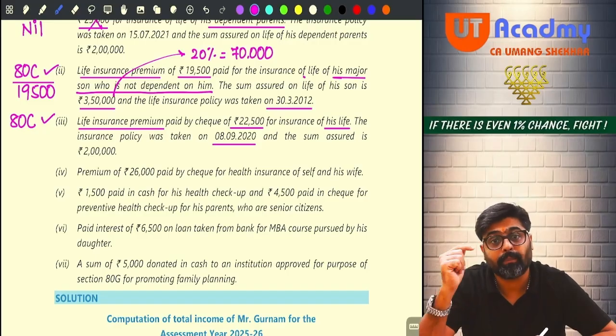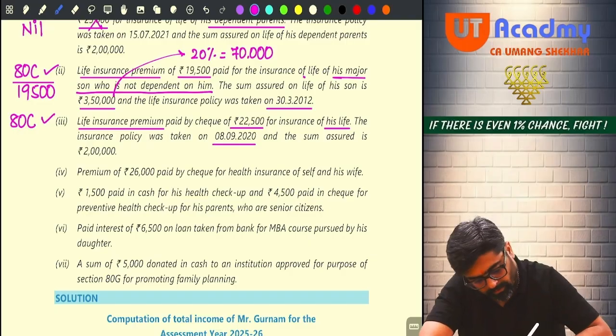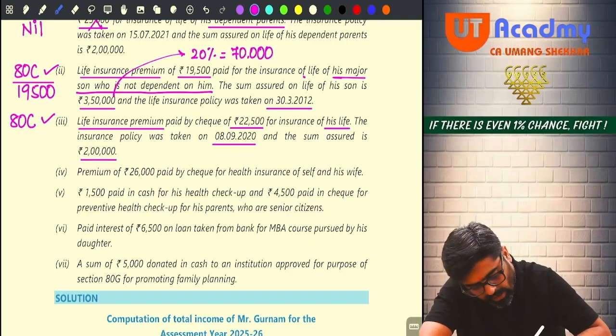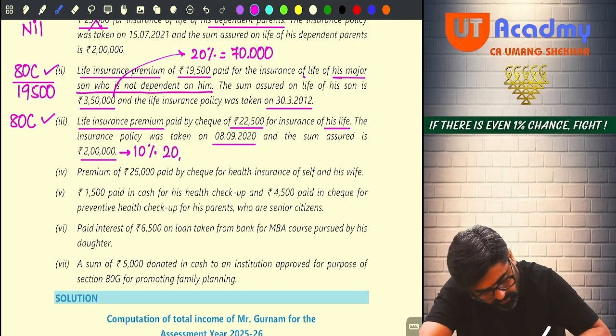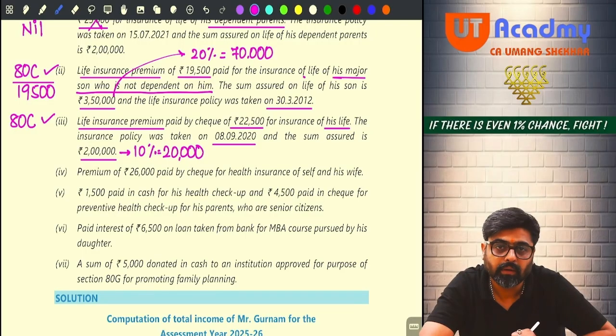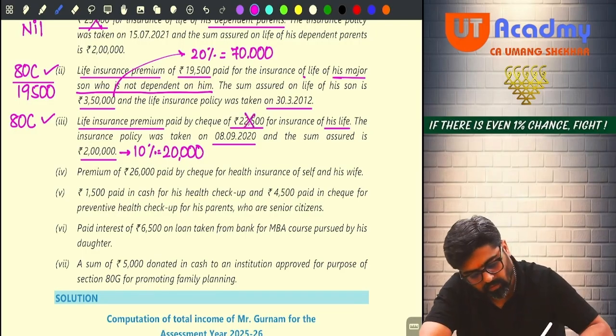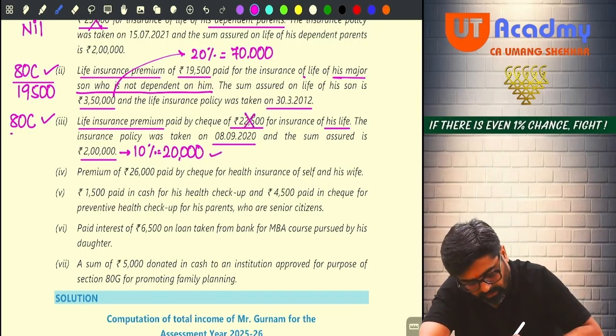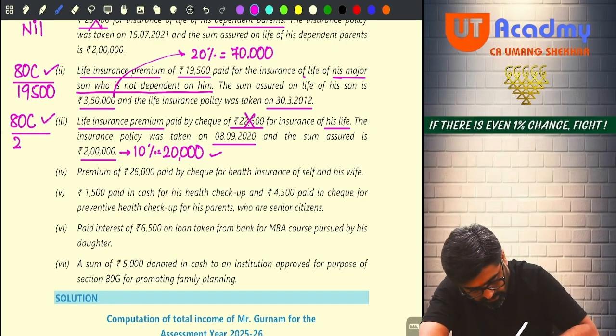For you, 10% of capital sum assured should be the premium. So capital sum assured is 2 lakh. 10% of this will be 20,000. And how much premium you have paid? 22,500. 22,500 will not qualify. 20,000 will qualify. So under section 80C, you will take 20,000.